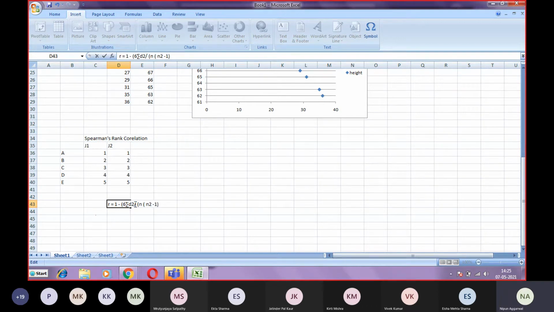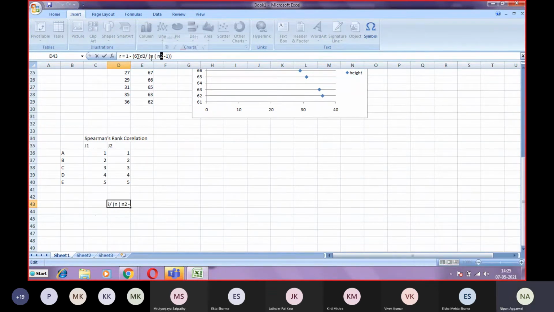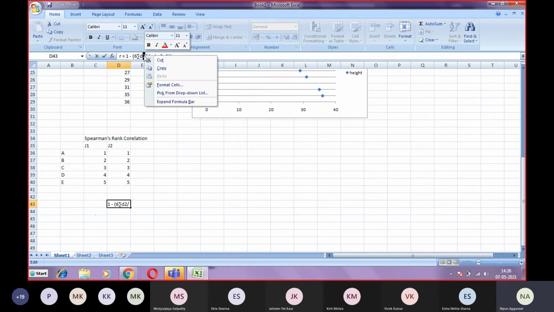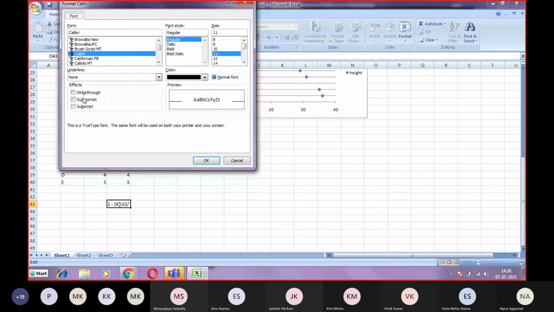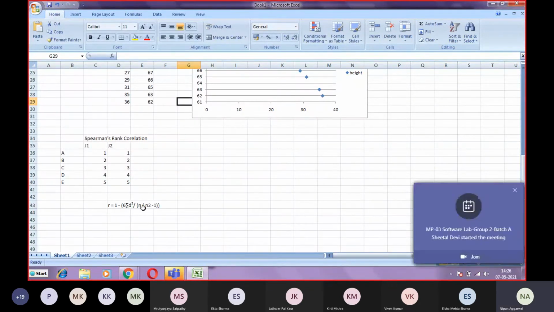So that will be the formula. So it is 1 minus 6 sigma d square divided by n into n square minus 1.